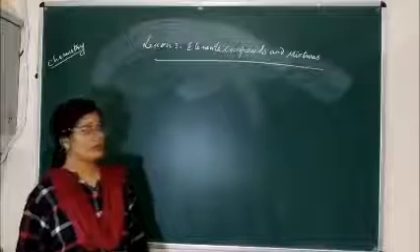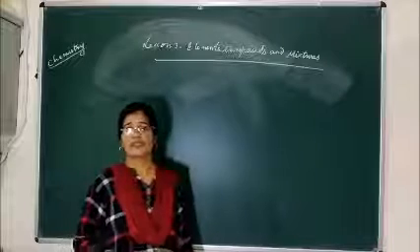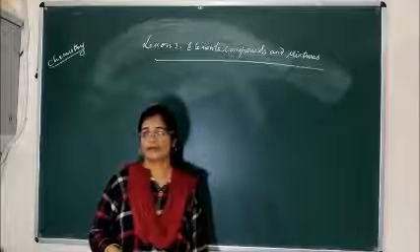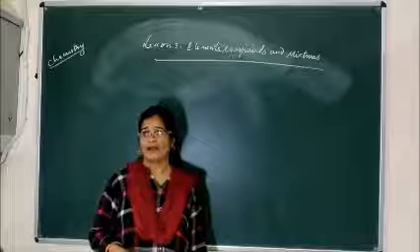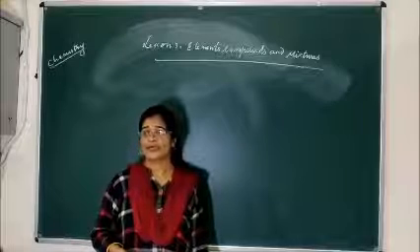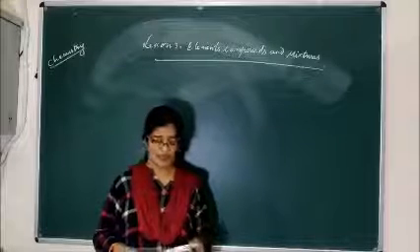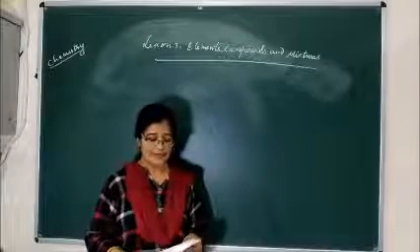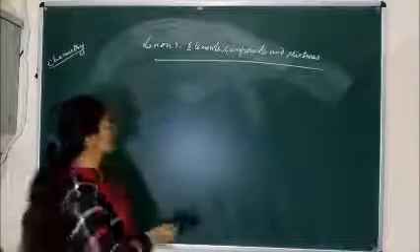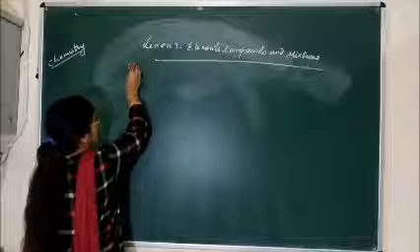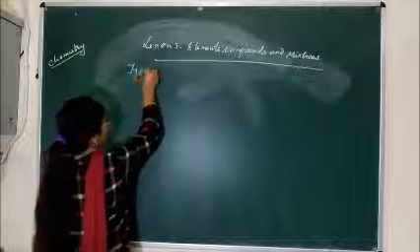Pure substance, again I want to revise, is the substance which is made up of only one type of atoms or molecules. And impure substances are the mixture of two or more substances. Today I will describe in detail the different types of mixtures. So first let's discuss the different types of mixtures.